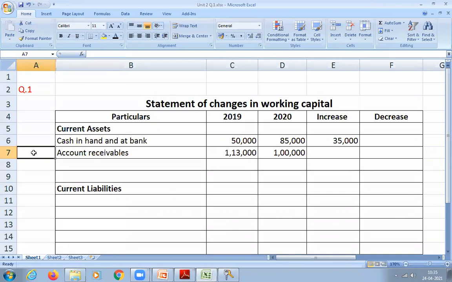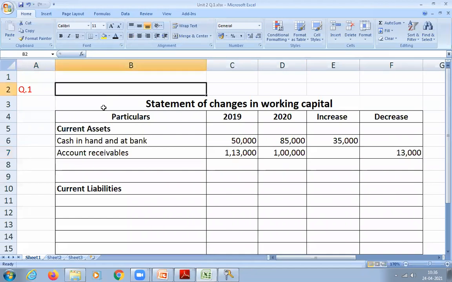Decrease, sir. How much decrease? 13,000. So which column are you going to write the decrease of 13,000 in? Decrease column. Got it, students? It's very easy actually. Preparation of the statement of changes in working capital is very easy.